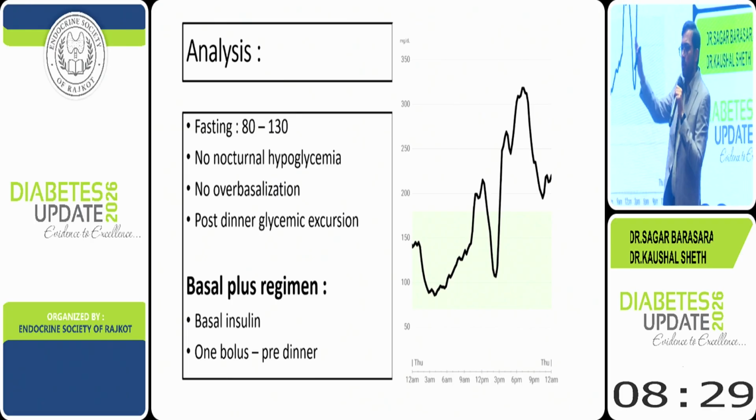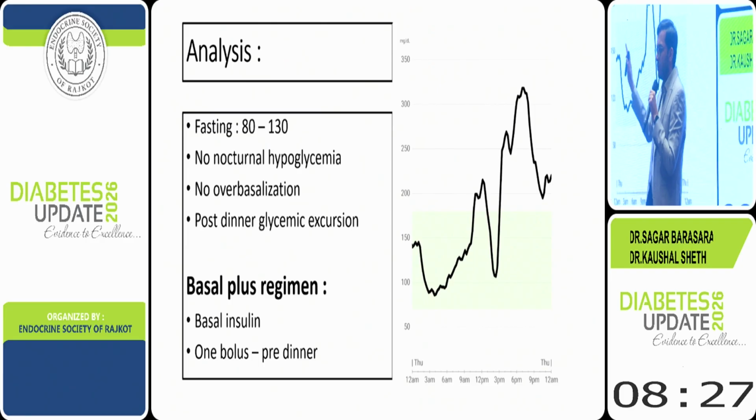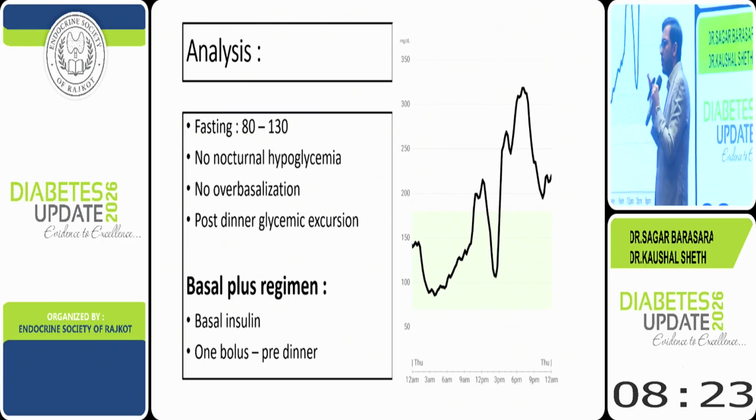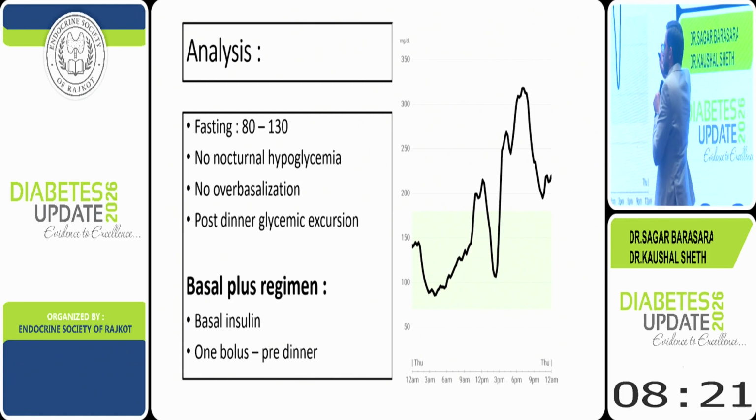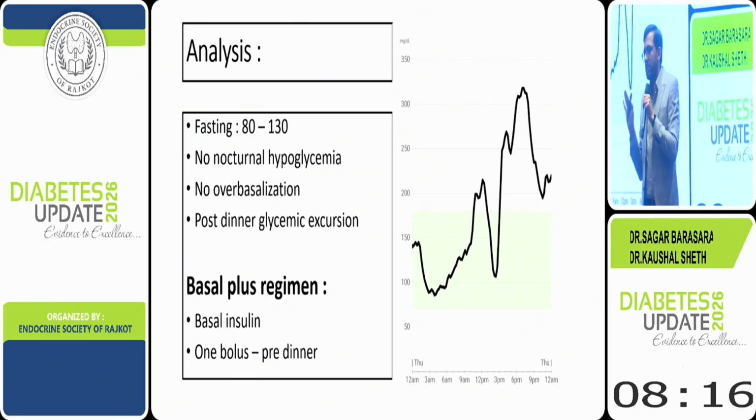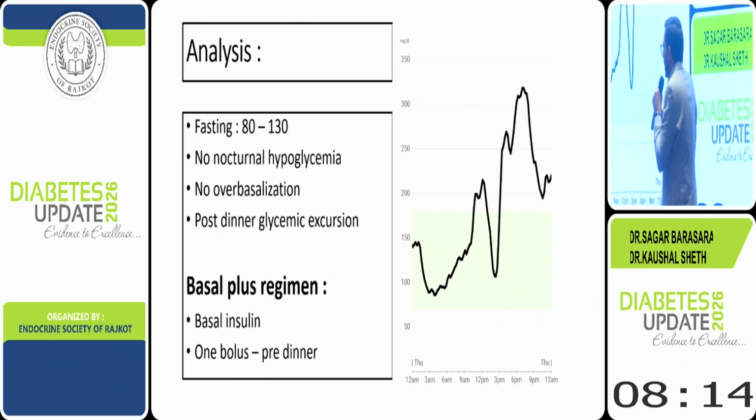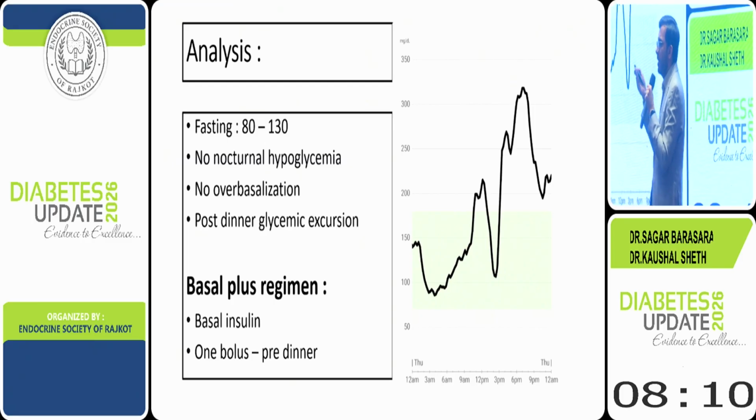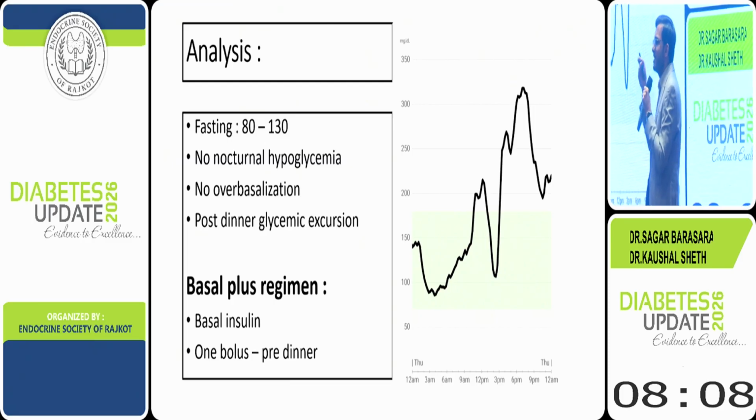We are all using basal insulin. We are all using premix insulin. But there is one more regimen in between that we can use. Here the only issue is post-dinner. Post-lunch is still very well controlled. So to tackle this post-dinner hyperglycemia, I would like to add one bolus insulin, which will create one basal and one bolus dose, that is, the basal plus regimen.